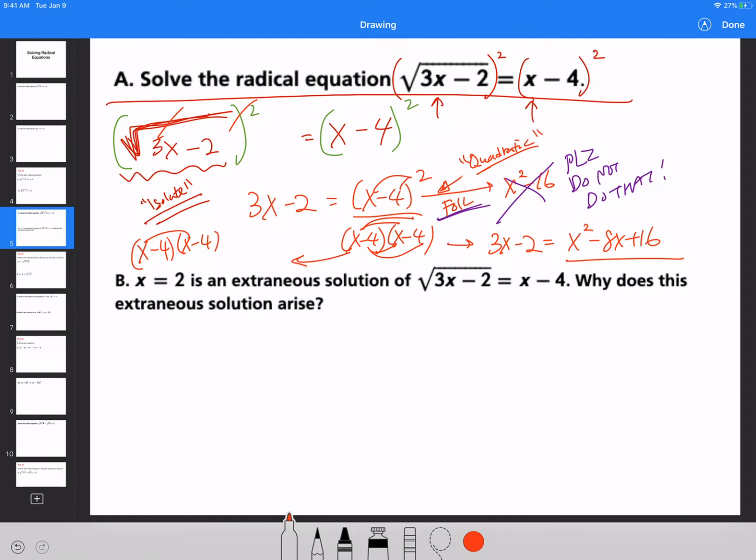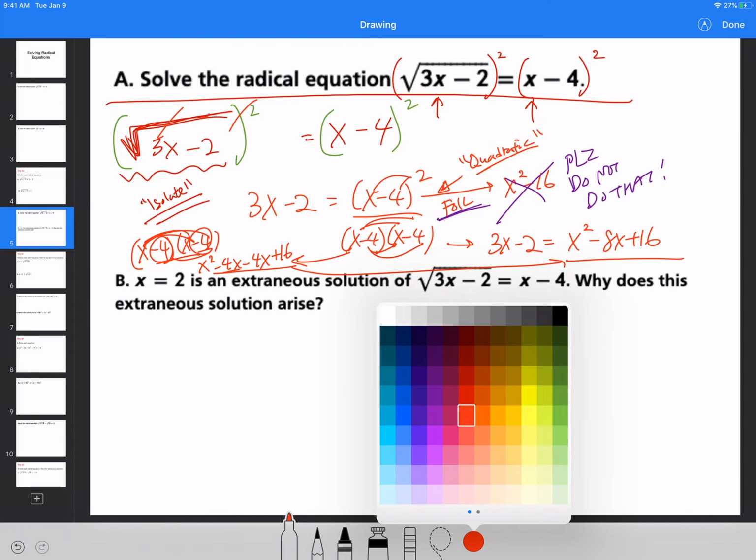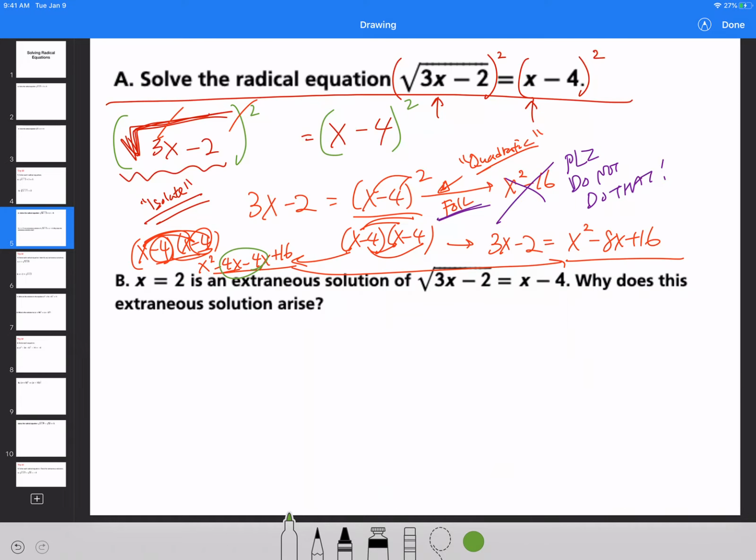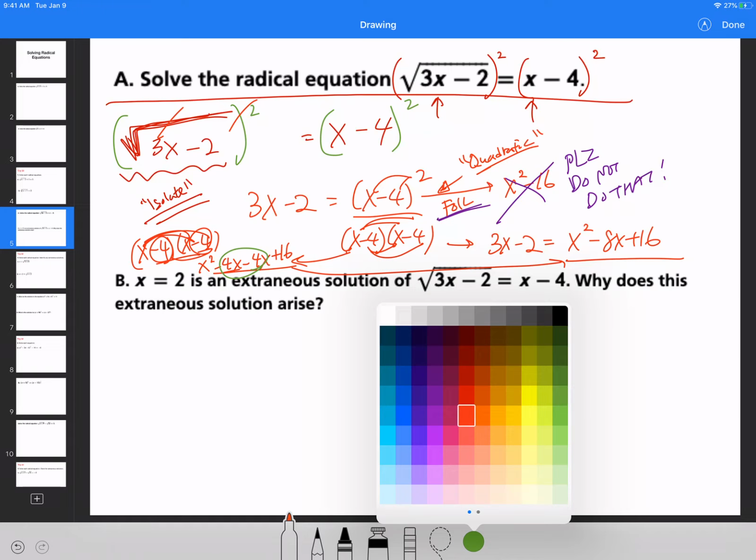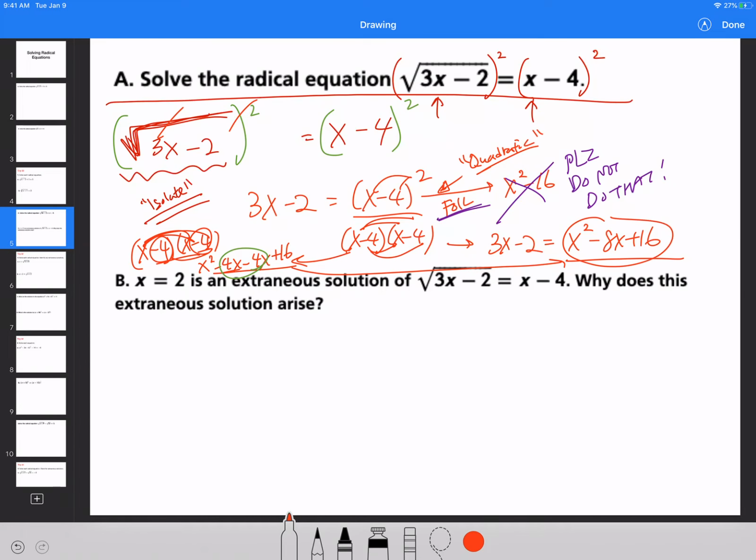X squared, that's first, so you write x squared. Negative 4 times x is minus 4x. Then you do the inner, minus 4x. And the last is, please, negative times negative, which gives you positive 16. Then you just combine the middle two together, and voila, we're done. Okay? So now I have this, and I have this on the left-hand side.